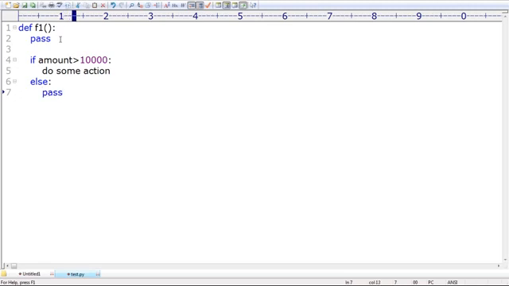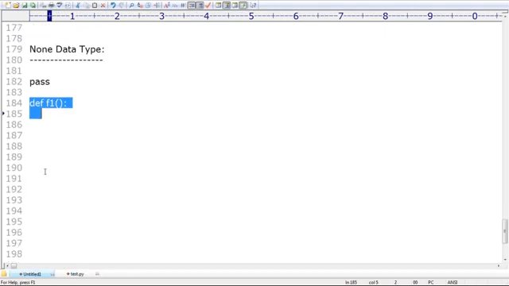Wherever a block is expected but that block is not going to do anything, happily we can go for pass. In addition to None, there is one more keyword, pass. That's all about the None data type.